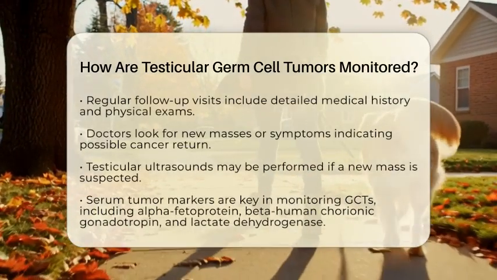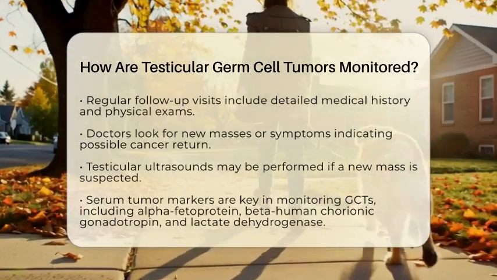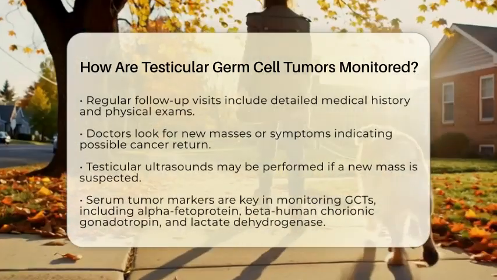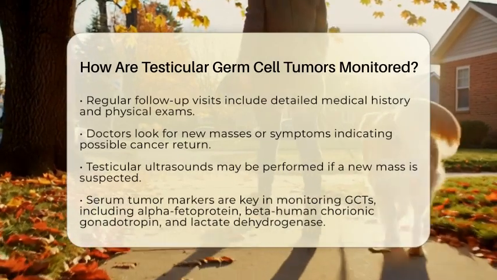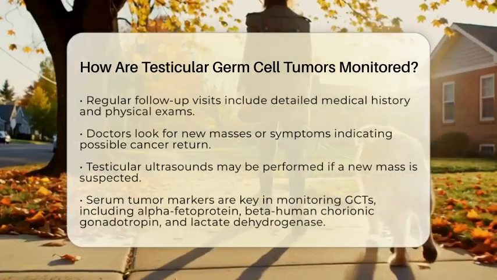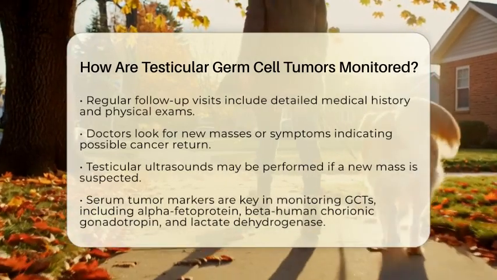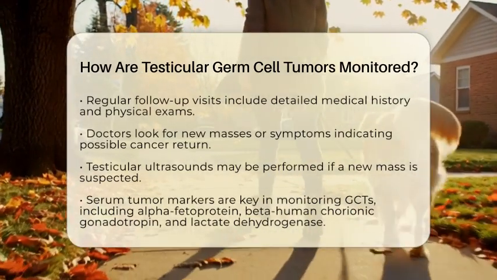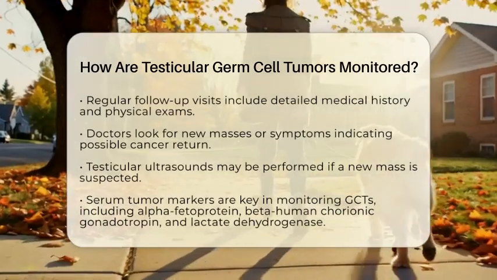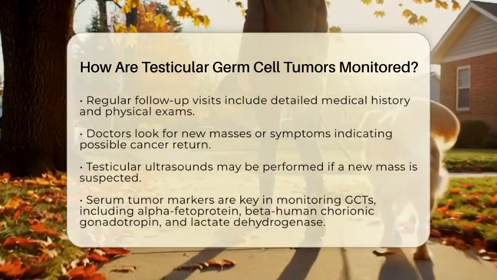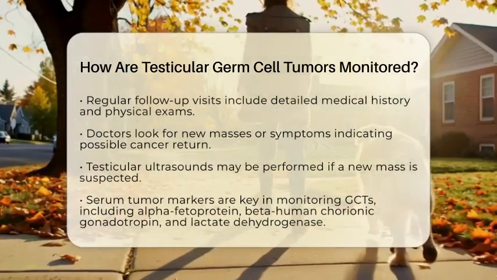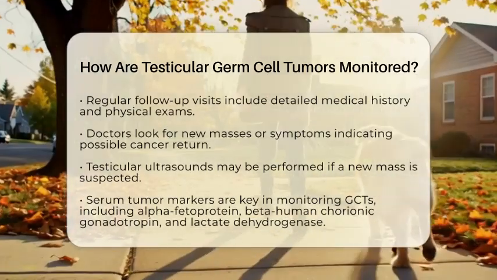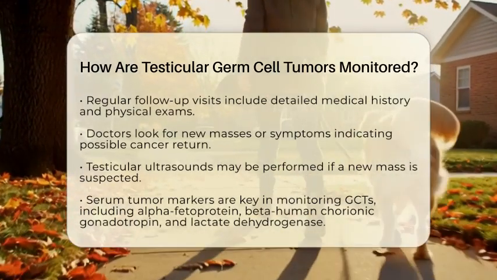Serum tumor markers play a crucial role in monitoring GCTs. The primary markers include alpha-fetoprotein, beta-human chorionic gonadotropin, and lactate dehydrogenase. These markers are particularly helpful in detecting any residual or recurrent disease, especially in non-seminomatous tumors. However, it is important to note that up to 35% of relapses can occur without any elevation in these markers. Therefore, testing for these markers is especially recommended for advanced seminomas and all non-seminomas during follow-up.